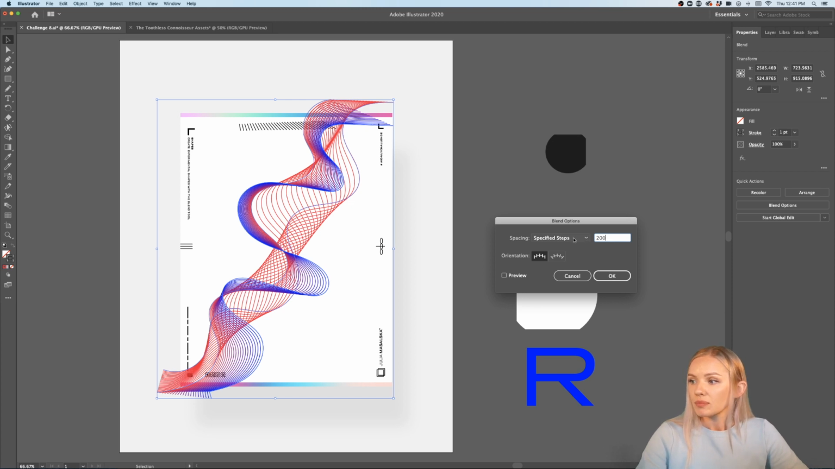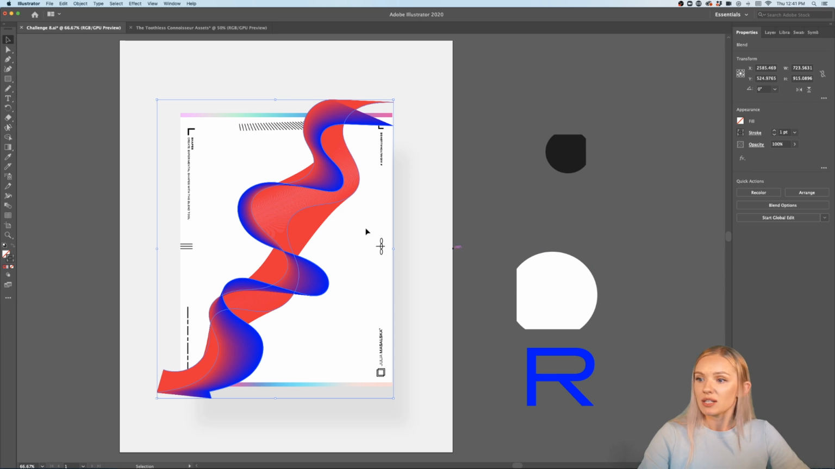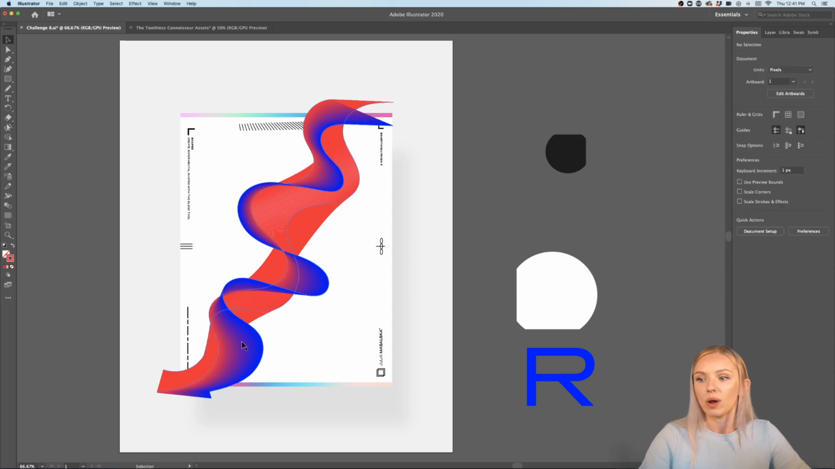So here the most important thing is to go into specified steps or specified distance, and then I'm going to pick 200 on specified steps. And as you can see, the flow between the colors is already way better.